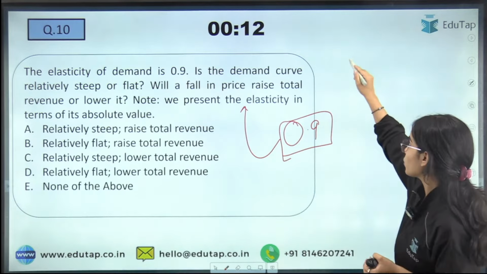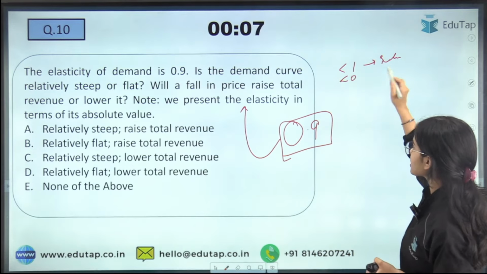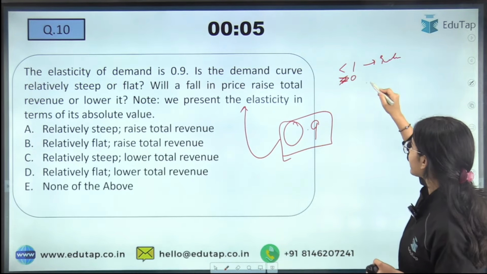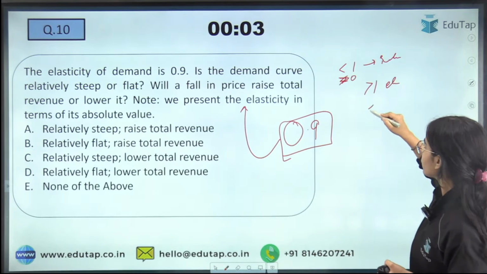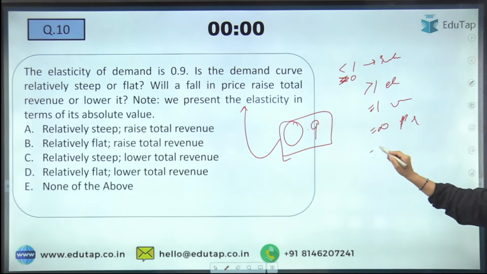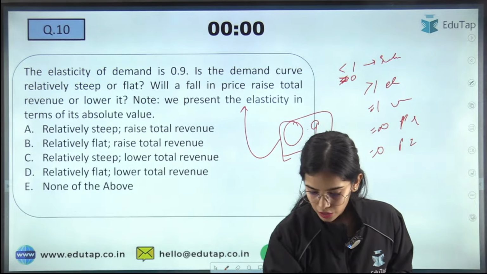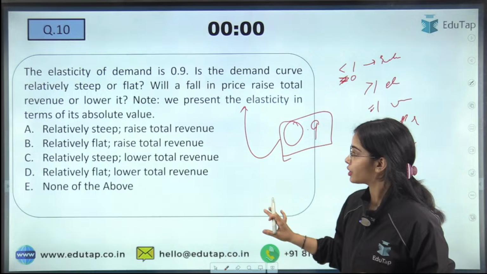Less than 1 means there is inelastic demand. Less than 1, greater than 0, inelastic demand. Greater than 1, elastic demand. Equal to 1, unitary elastic. Equal to infinity, perfectly elastic. And equal to 0, perfectly inelastic. So these are the elasticities. Kindly try to answer this question.